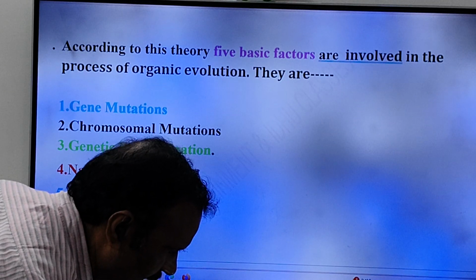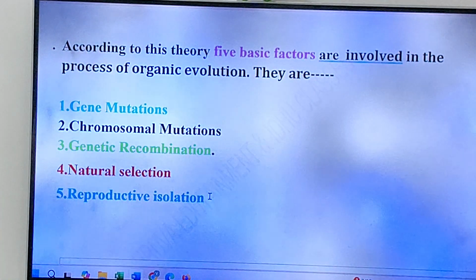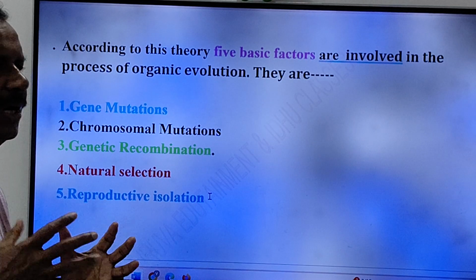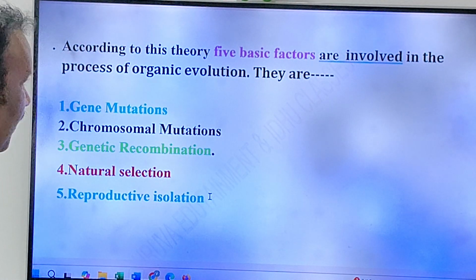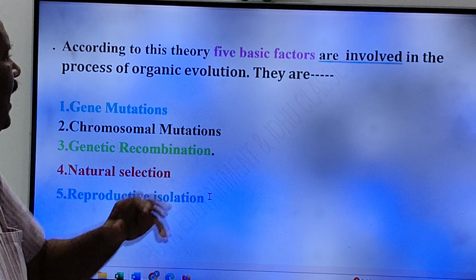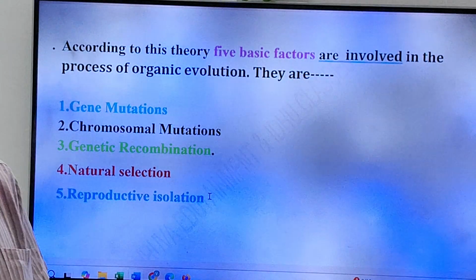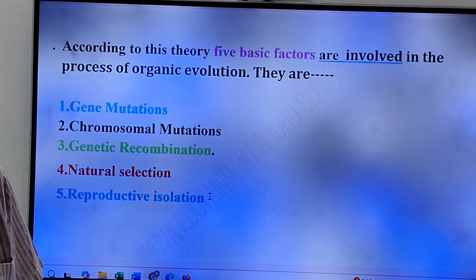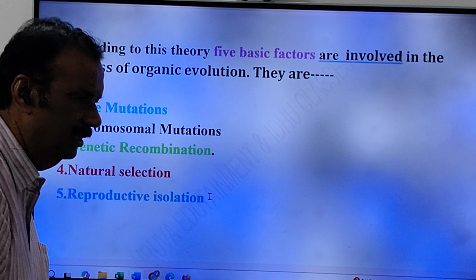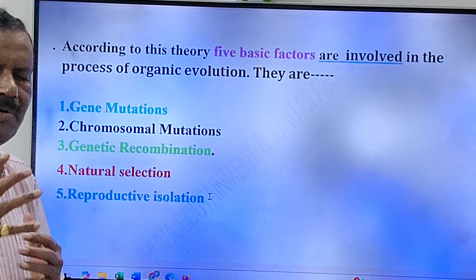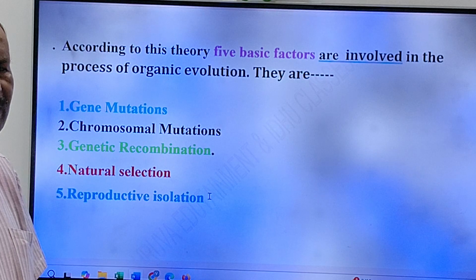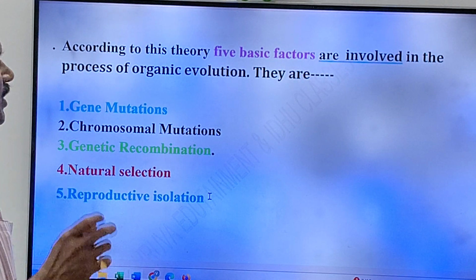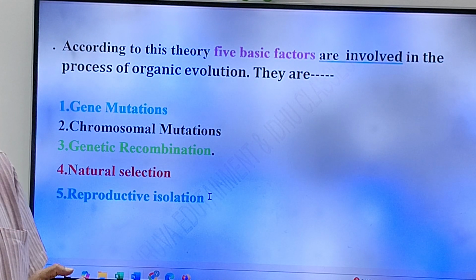See, friends, according to neo-Darwinism or the modern synthetic theory of evolution, 5 basic factors are involved in organic evolution. What are they?